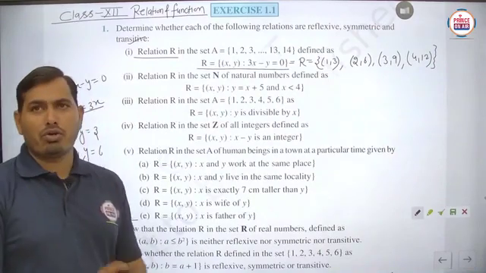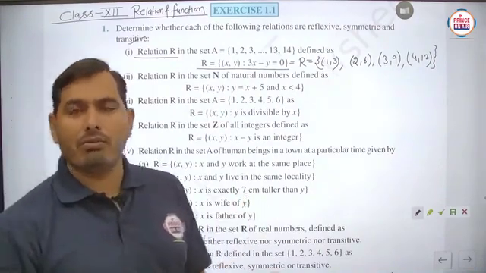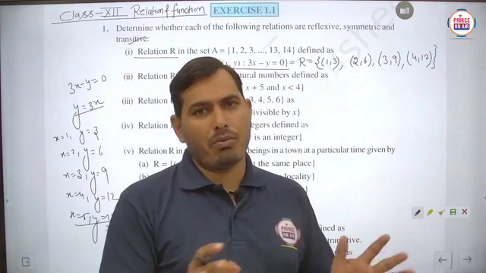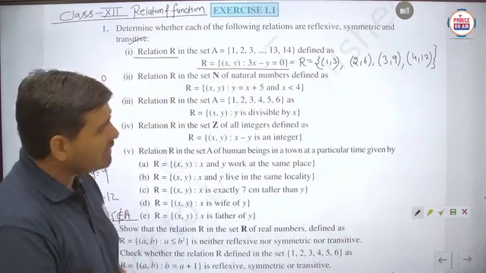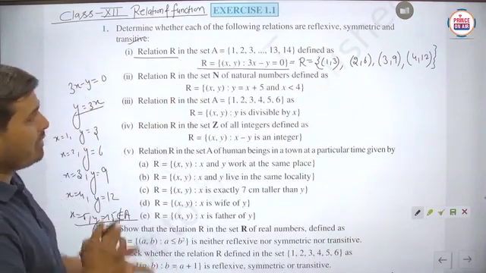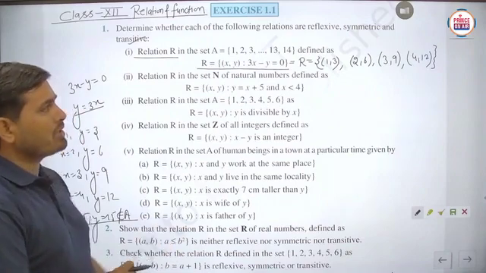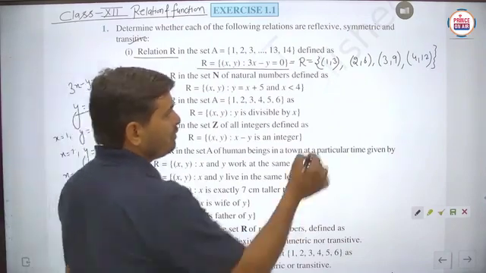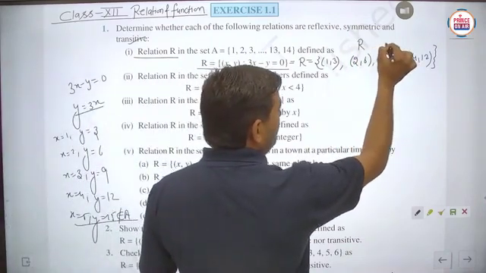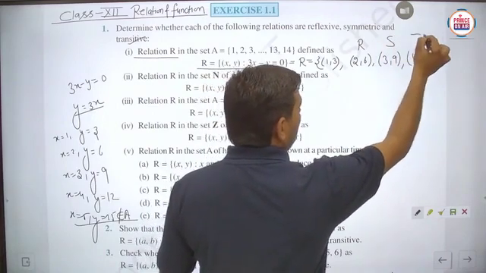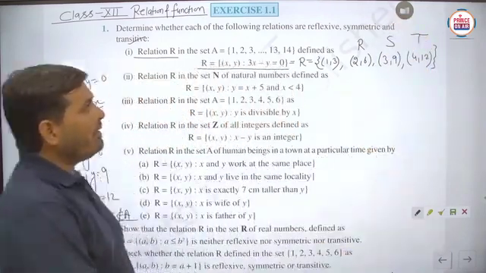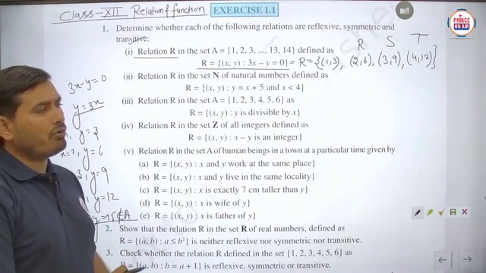Or you can say in ordered pair form. This is the simplest form of the relation we have to write. Now we have to check whether it is reflexive, symmetric or transitive. So we have to check three things: whether it is reflexive or not, symmetric or not, or transitive or not. So first, we check the reflexive part.